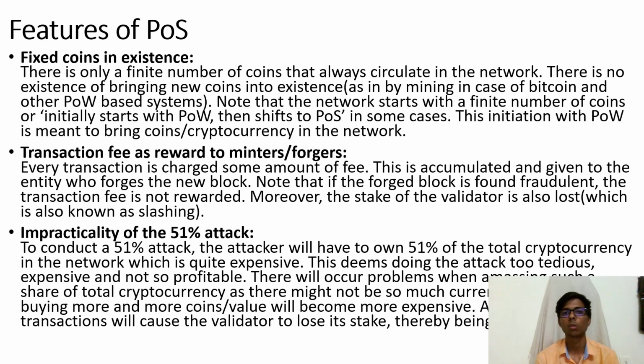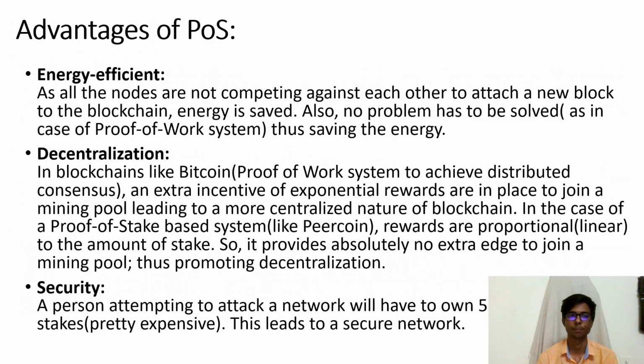And third is the impracticality of the 51% attack. How? As we know that to be a validator you need to have a stake of cryptocurrency, and to do the 51% attack, you need to own nearly 51% of the stake. So it will cost them much. So it is impractical for them to attack with the 51% attack.